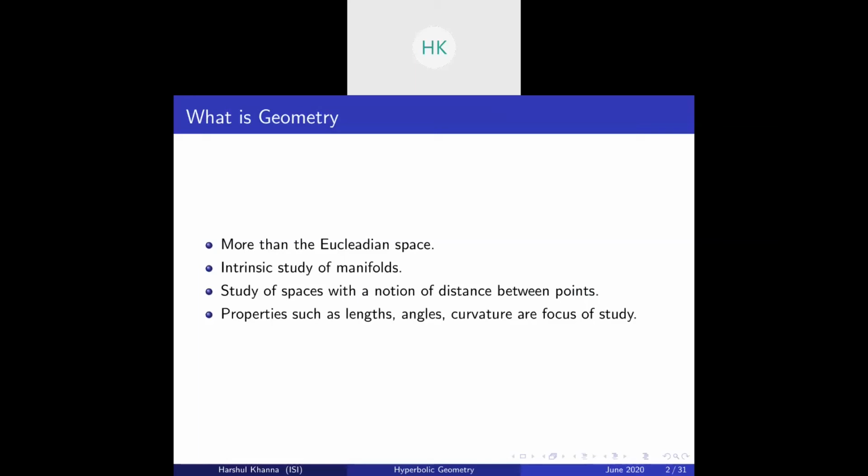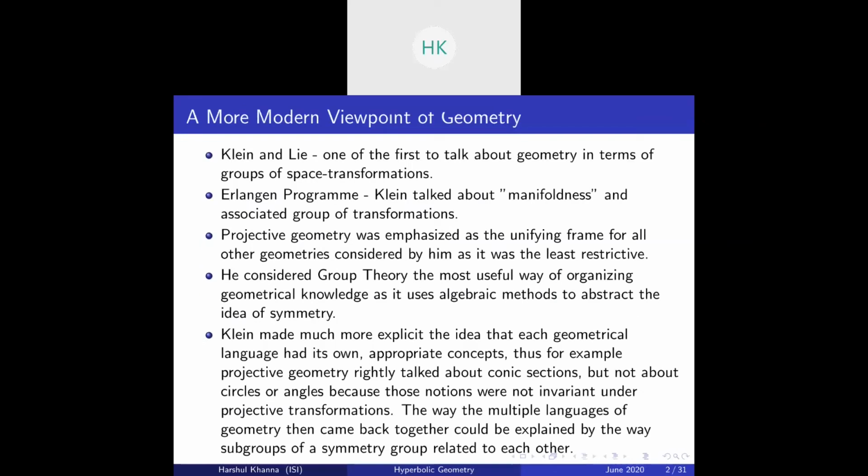Now, a very naive definition of geometry is that it is a study of spaces with a notion of distance between points. As you have all studied metrics before, I'll assume you have the knowledge of metrics. So, okay, now geometry is also the study of properties such as lengths, angles, curvature, which are the very finer properties. Okay, now a more modern viewpoint of geometry.